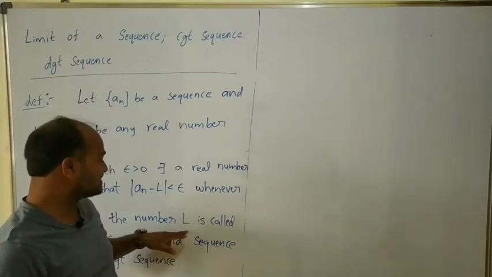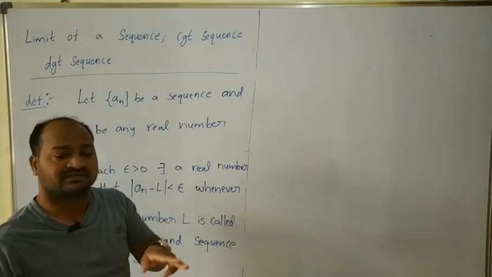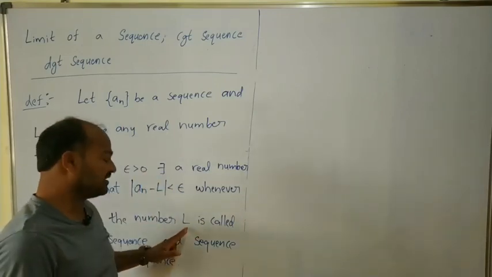So finally we can say that the sequence a_n converges to the number L.